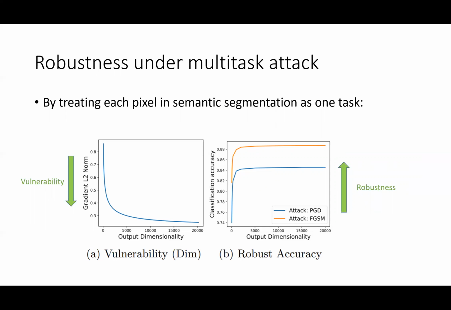In figure A, the vulnerability decreases as the output dimensionality increases. In figure B, the robust accuracy increases as the output dimensionality increases. This explains why segmentation is more robust than classification, because it has a higher output dimension.